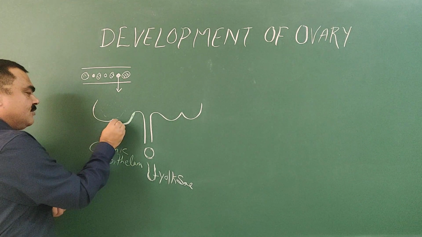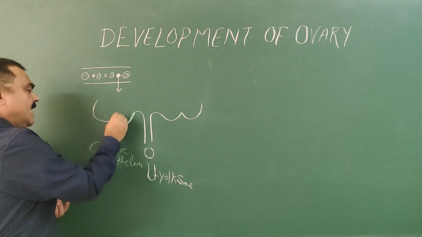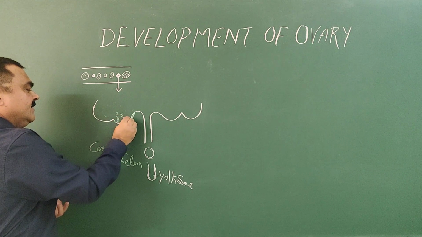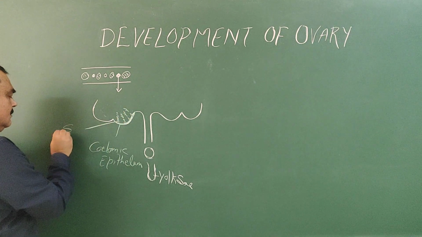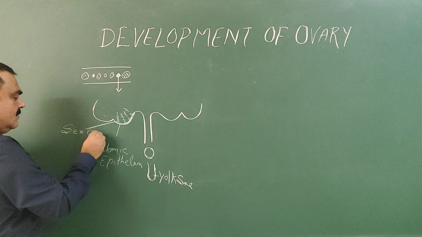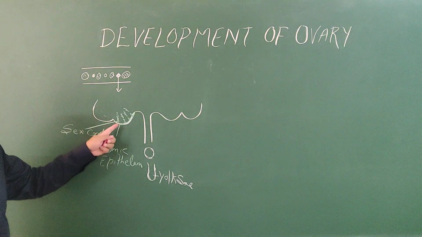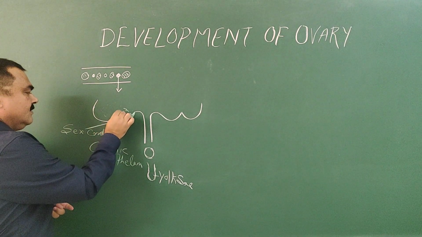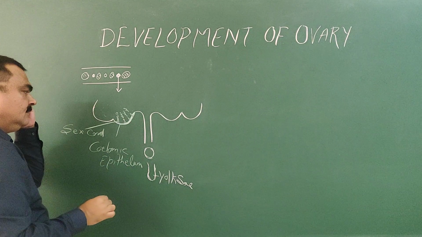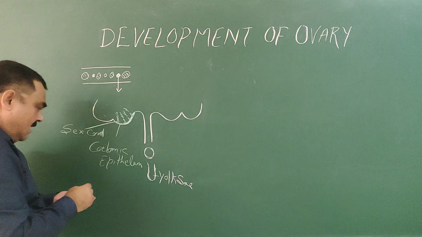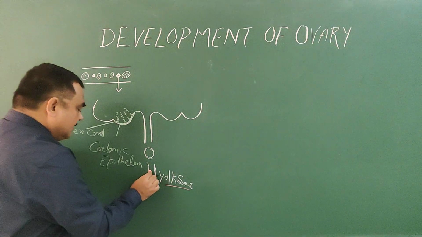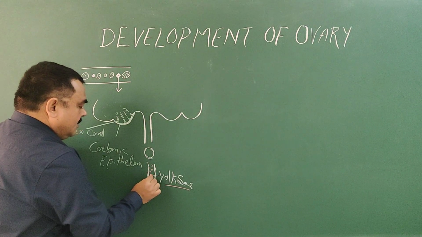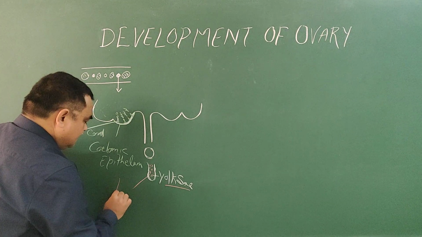Here these cells proliferate and form the sex cord. These are sex cord cells. Sex cord cells form the sex cord. And as you know, in the yolk sac, primordial germ cells are formed. Primordial germ cells.